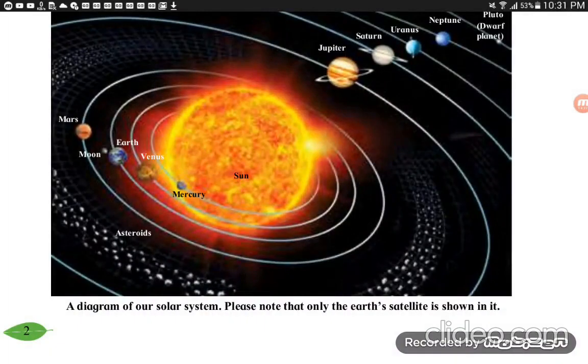The heavenly bodies revolve around it in their orbits. That is the moon, Mars, Earth, Venus, Mercury, then the asteroid belt, Uranus, Neptune, and Pluto. The planets, satellites, dwarf planets, and asteroids are all part of this solar system. All together form the solar system.